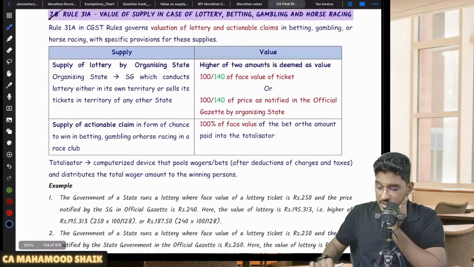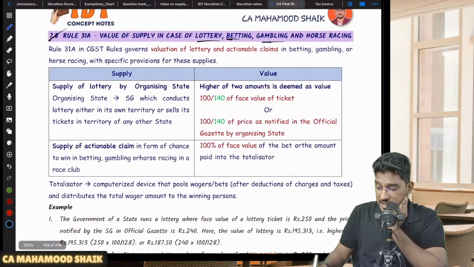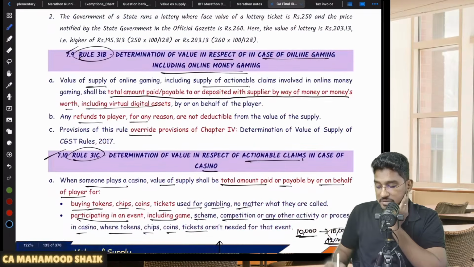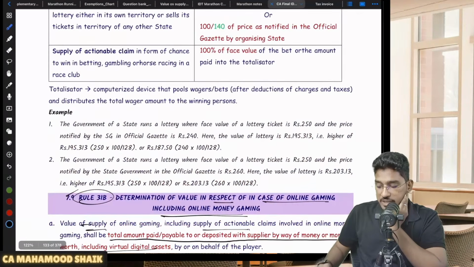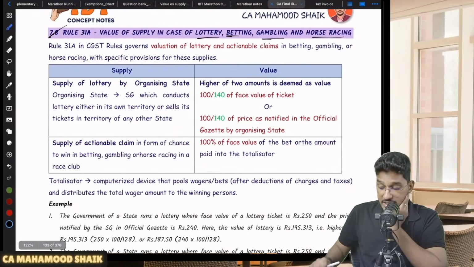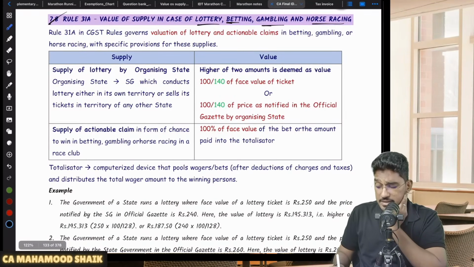Next, apart from that, if any other things are there, like lottery, betting, gambling, and horse racing, for all other actionable claims, for online money gaming they have given 31B. For casinos, they have given 31C. For the remaining four actionable claims, we have one single rule, 31A. So what does that say?